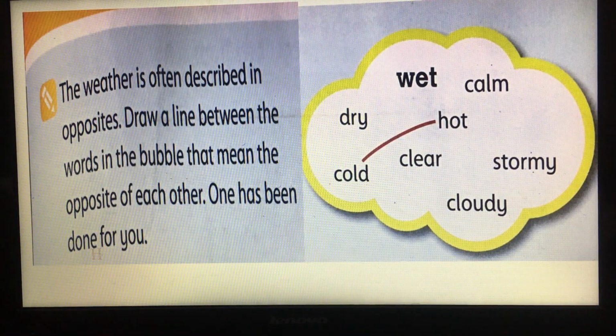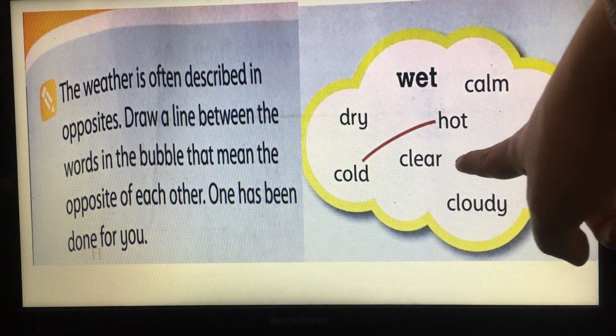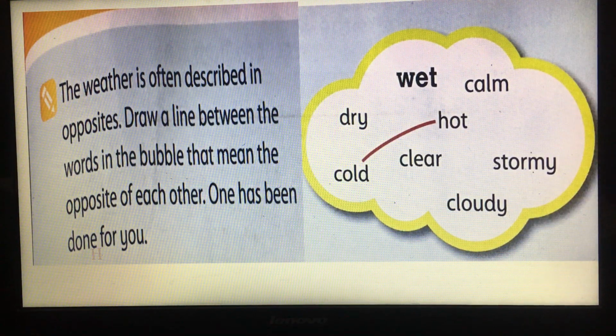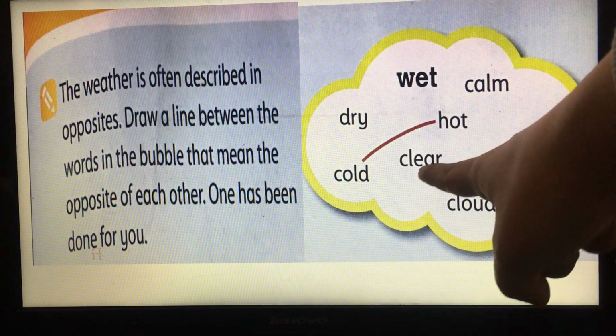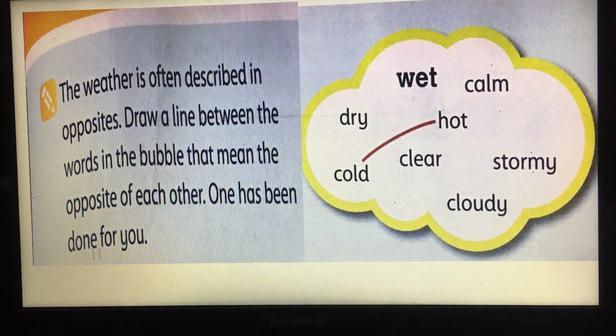Let's go to the last word, which is clear. So clear means no clouds in the sky. And the opposite of clear is cloudy. So when we have clouds in the sky, the weather is cloudy. And if we don't have any, the weather is clear.